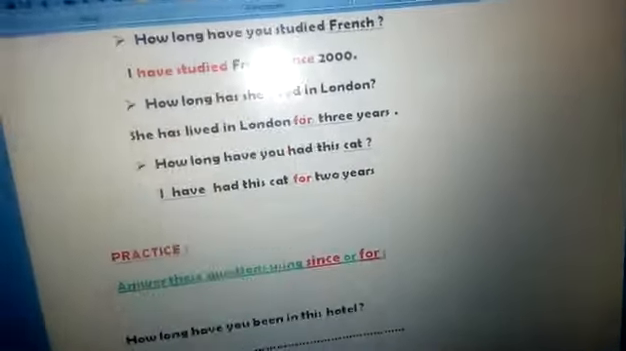How long has she lived in London? So the answer is she has lived in London for 3 years. How long have you had this cat? I have had this cat for 2 years.